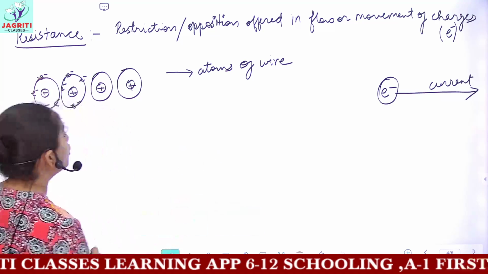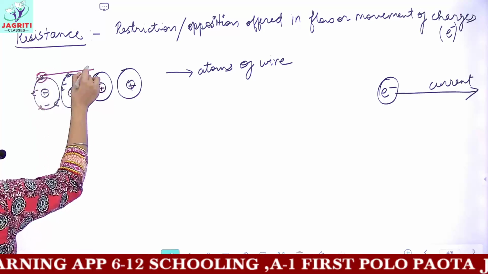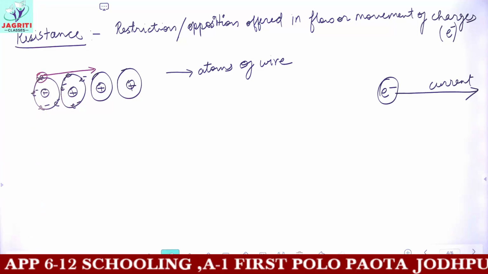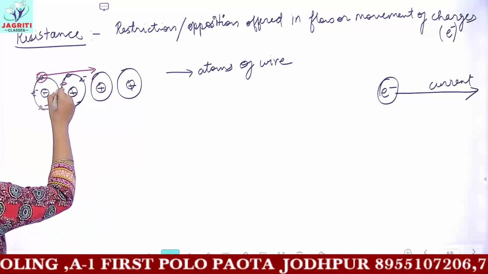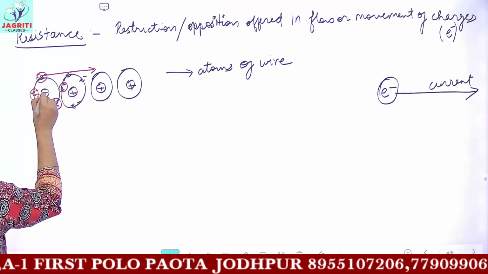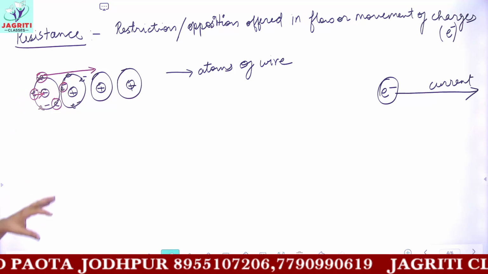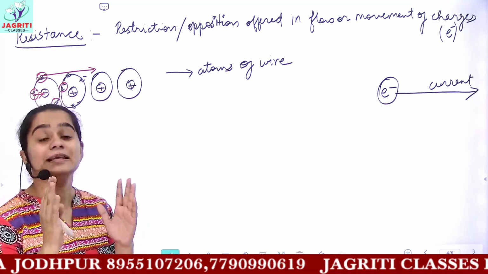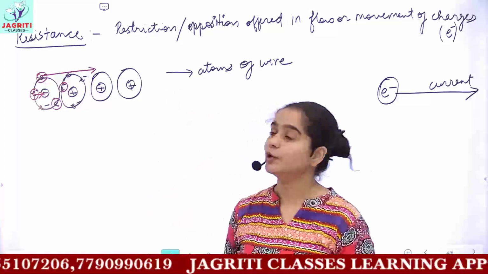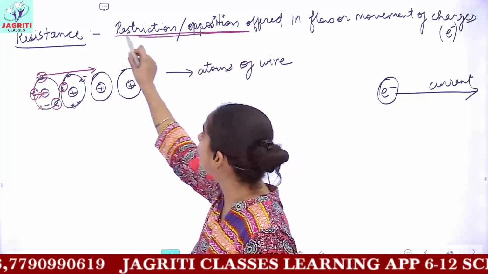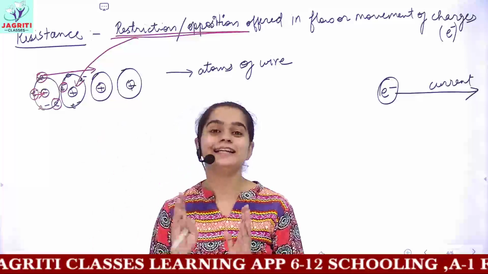But for the flow of electricity, for the generation of current, these electrons flow. Whenever they flow, some of the electrons can flow without any restrictions. But other electrons face restriction from these positively charged centers, which are your protons. So these protons and neutrons cause an opposition force and stop the electrons from flowing. This opposition is offered by the positively charged center present in every atom.